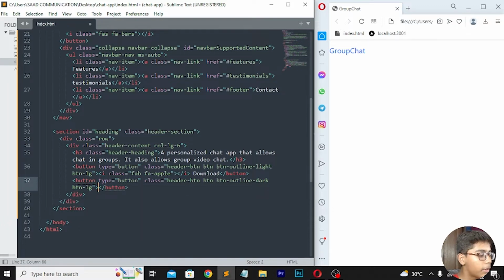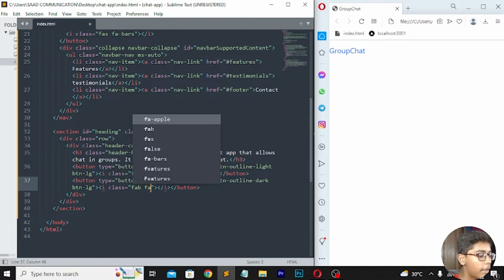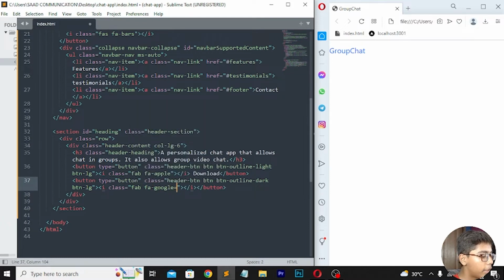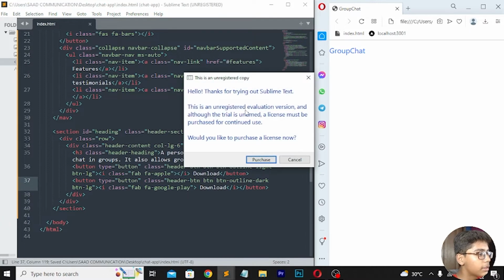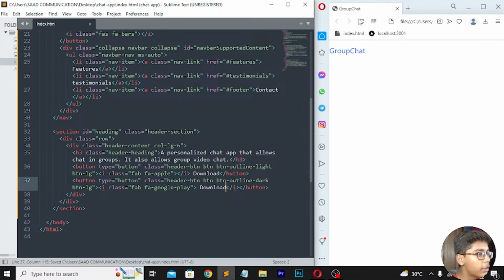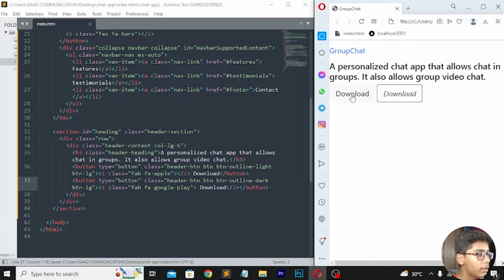Now when you've done that, you have to write an I tag. Here I will be setting class fa-google-play, like this. Now you can see we have written these things. Here I will be now writing download again, so right here download, like this. Save this. Then when you save this, reload, and you can see now we are getting all the things here, and all the buttons here which we needed.